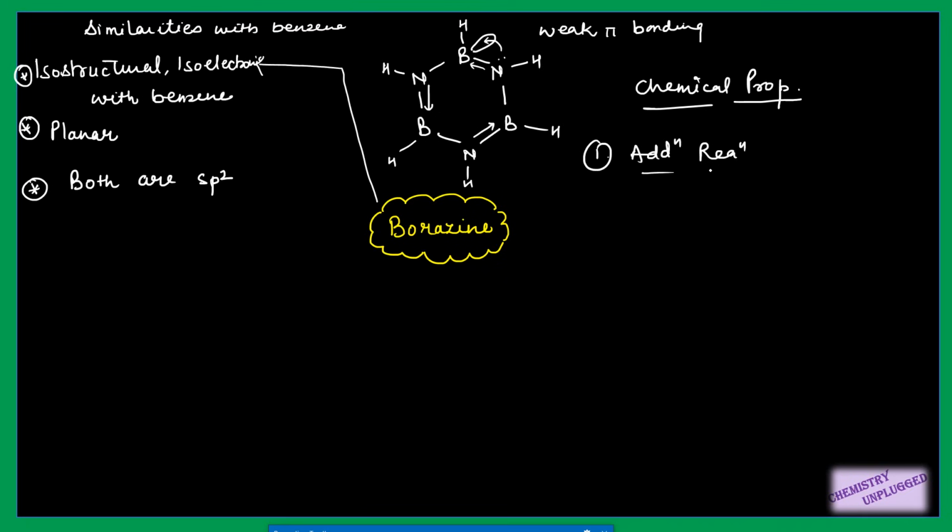So the first important point is addition reaction. Benzene cannot easily show addition reaction. It needs very harsh conditions, but borazine can easily show this reaction. I can write it like B3N3H6. When I add HCl to it, what will it form? The structure is very important.